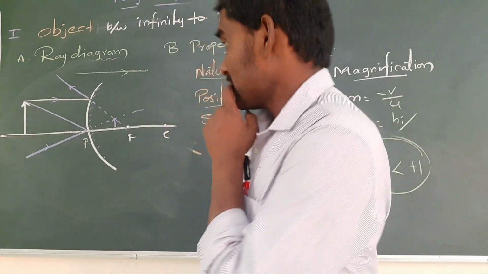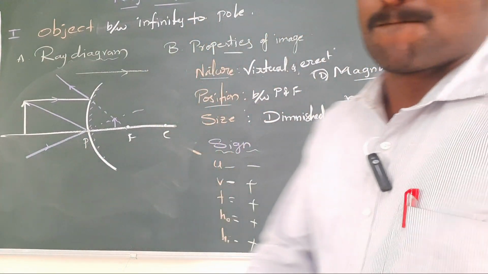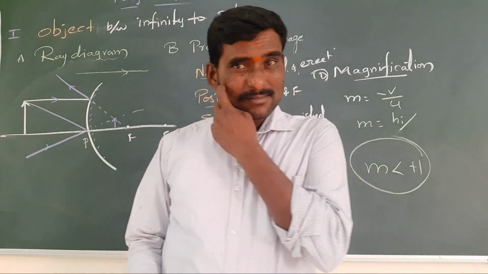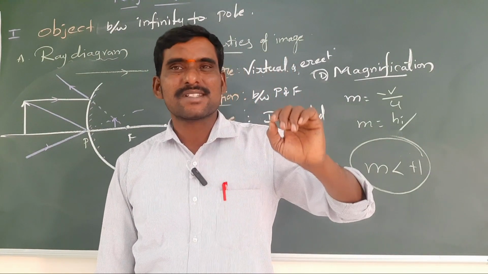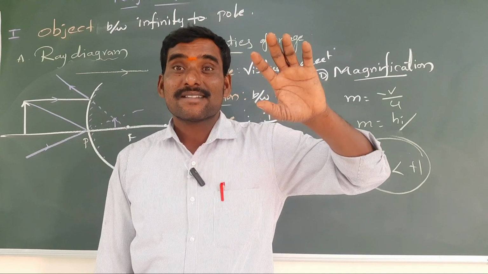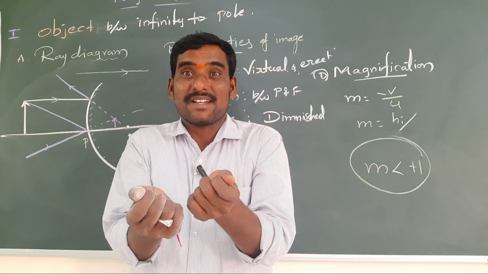So next one is uses of the convex mirror. Number one, it is used as a security mirror in shops.